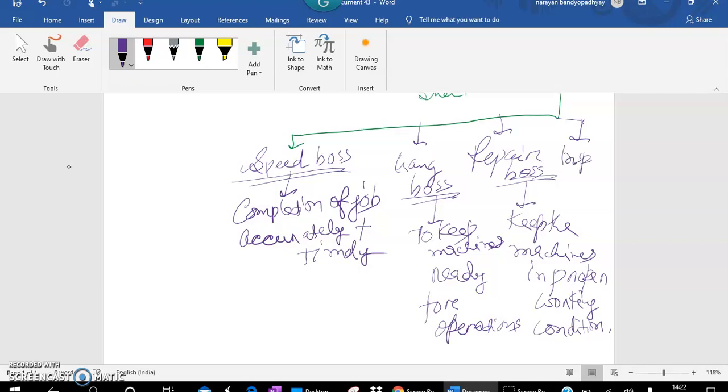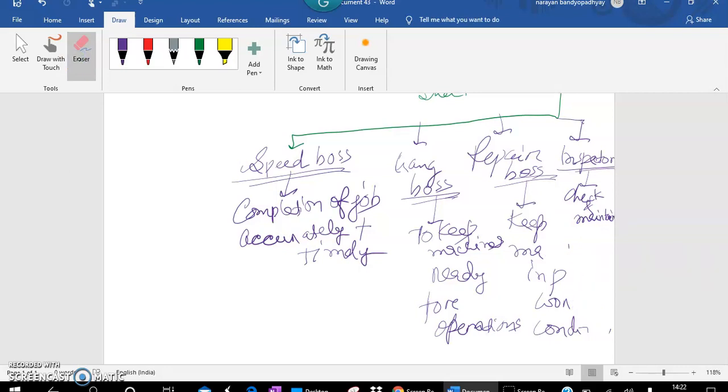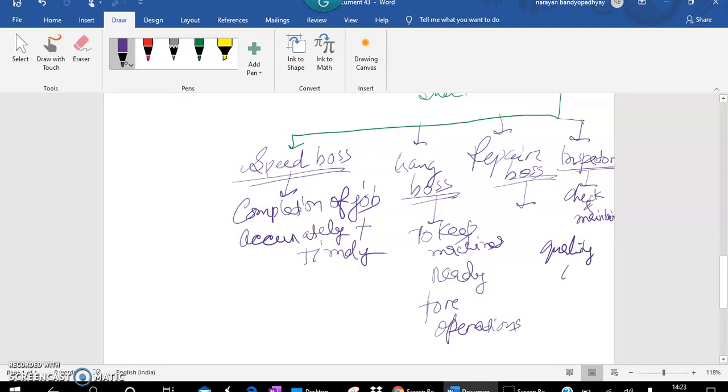Inspector, finally, inspector. So that is not police. He will be responsible to check and maintain. Checking will be done by him so that the quality of work is maintained. Check and maintain what? I am erasing it so that I can write here. Check and maintain quality of work.